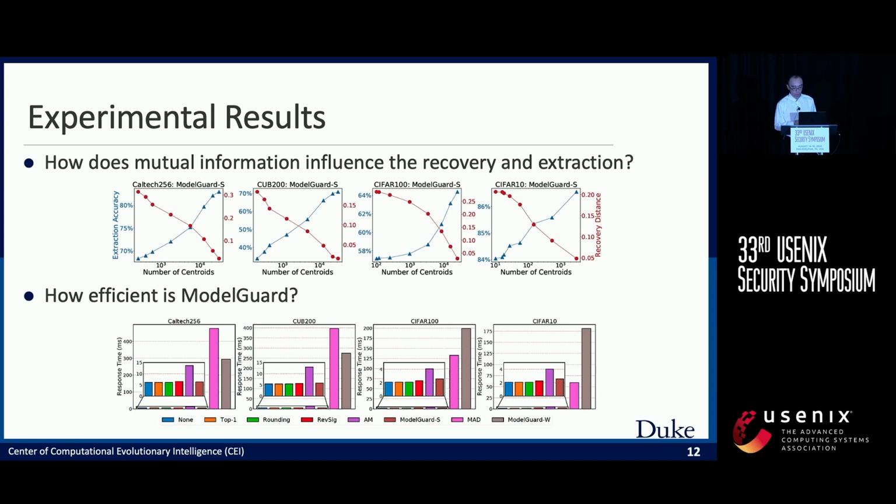And we also show the response time of different defense measures at the bottom. We can see that ModelGuard S introduces almost no extra computation time compared with no defense, none here. So this means that ModelGuard S can also satisfy the real-time requirement in machine learning as a service systems.